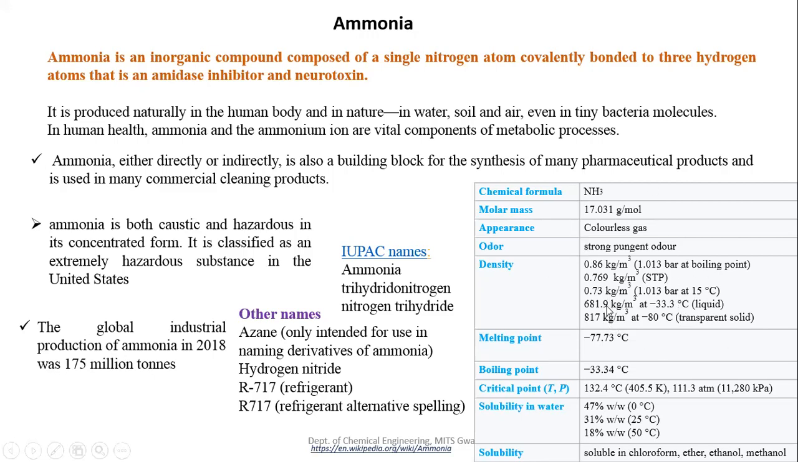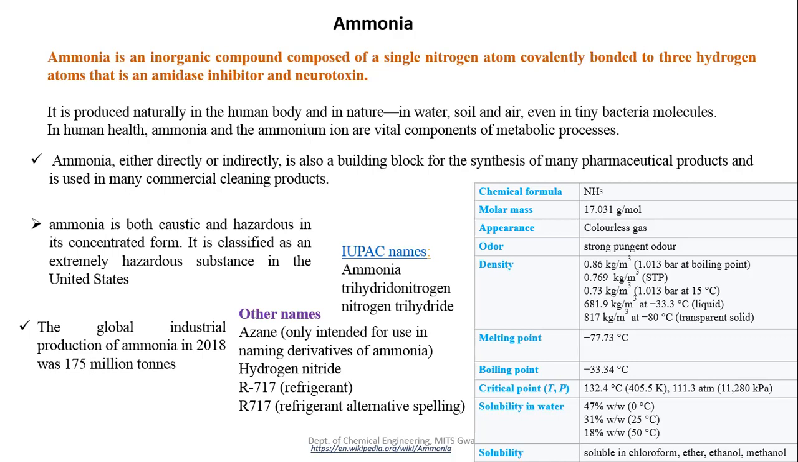Here you can see some basic information related to ammonia. Molar mass 17.03 gram per mole. Appearance: colorless gas. Odor: strong pungent odor. Densities: you can get varying density based on temperature. 0.86 kilogram per meter cube at standard temperature and pressure, 0.769 kilogram per meter cube at 15 degrees Celsius, 0.73 kilogram per meter cube, and at minus 33 degrees Celsius it is 681.9 kilogram per meter cube.